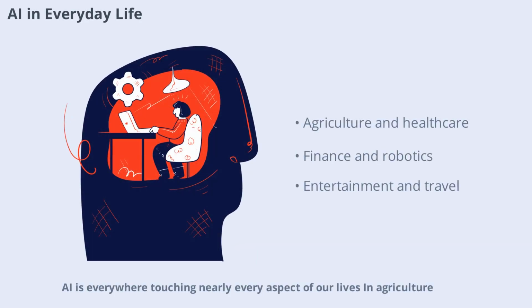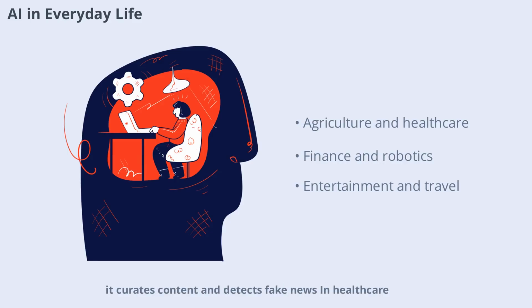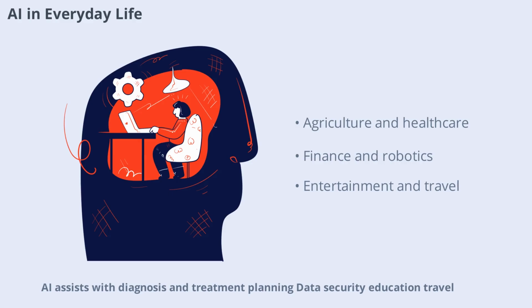AI is everywhere, touching nearly every aspect of our lives. In agriculture, it helps optimize crop yields. On social media, it curates content and detects fake news. In healthcare, AI assists with diagnosis and treatment planning. Data security, education, travel, finance, robotics, gaming, entertainment, and the automotive industry all benefit from AI-driven solutions. The impact of AI is broad and growing every day.